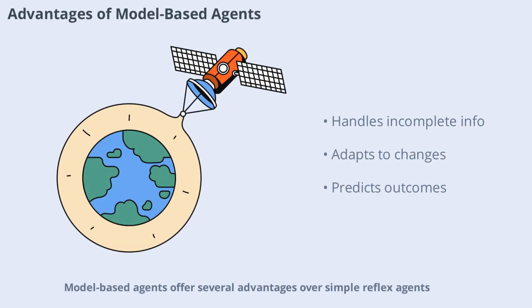Model-based agents offer several advantages over simple reflex agents. By maintaining an internal model of the environment, they can handle incomplete information and adapt to changes. This makes them suitable for tasks like navigation, robotics, and any situation where the environment isn't fully observable. Their ability to predict and plan sets them apart from simpler agents.